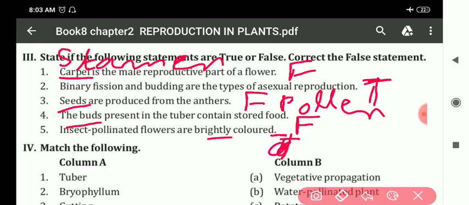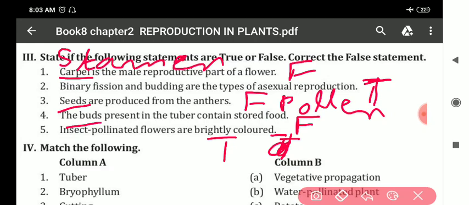This statement is true. Fifth one. So just listen once more, true, false. First, carpel is the male reproductive part of flower is false. For correcting, instead of carpel you have to write stamen.